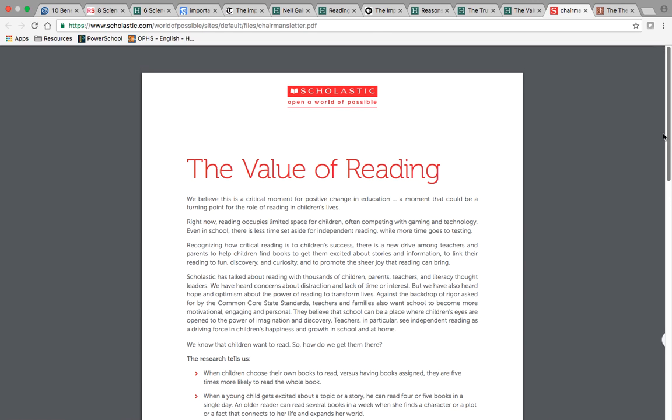The problem is I do have to recognize Scholastic is biased. They are biased because they sell and make books. Of course they're going to push for reading.